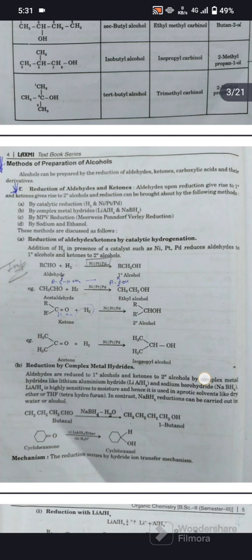First, reduction of aldehydes and ketones by catalytic hydrogenation. Addition of hydrogen in the presence of a catalyst such as nickel or palladium reduces aldehydes to primary alcohols and ketones to secondary alcohols.